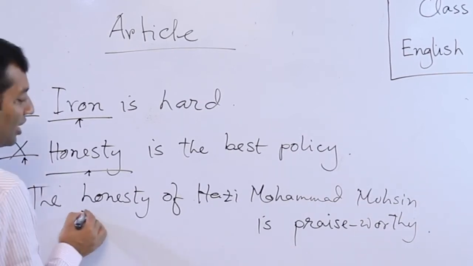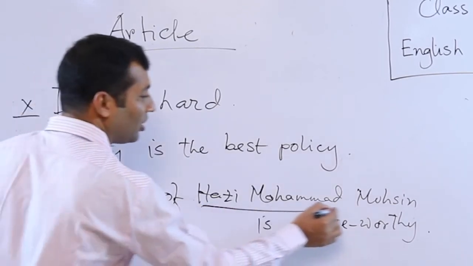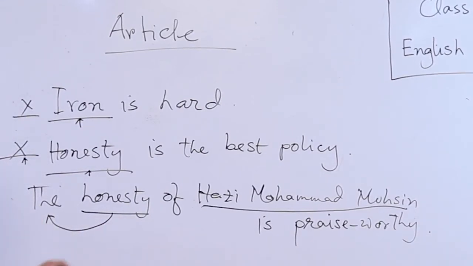But when this abstract noun has been used as a definite one, the honesty of whom? The honesty of Haji Muhammad Mohsin, of a particular person, then you need to use the article the before it. So the honesty of Haji Muhammad Mohsin is praiseworthy.